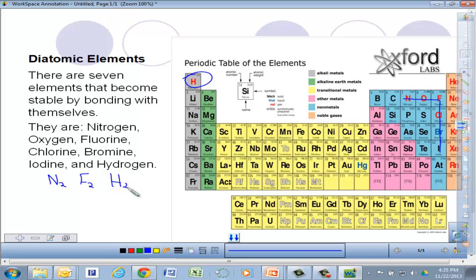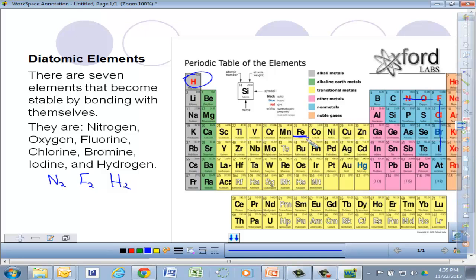For the rest of the year, these are going to be elements that by themselves form the diatomics. When we talk about iron, iron is located right there, but iron by itself, if I would get a piece of iron, it is just going to be Fe. But the oxygen that we're breathing, that's O2. So again, any element by itself, most of the time is just going to be its element symbol.